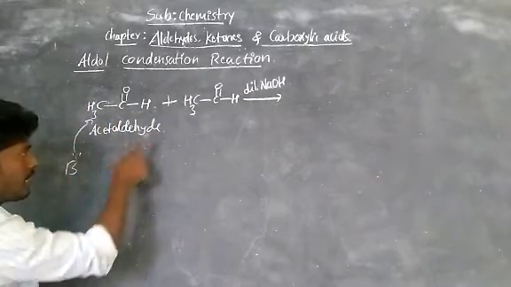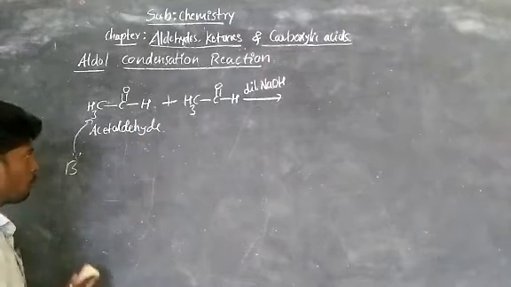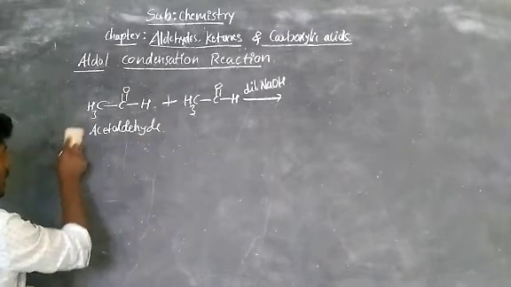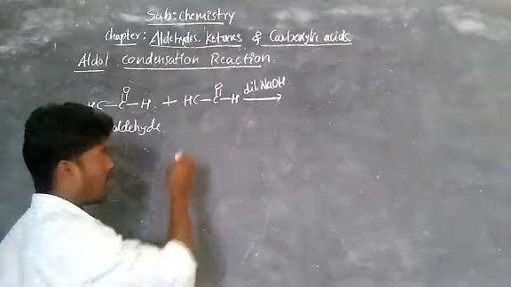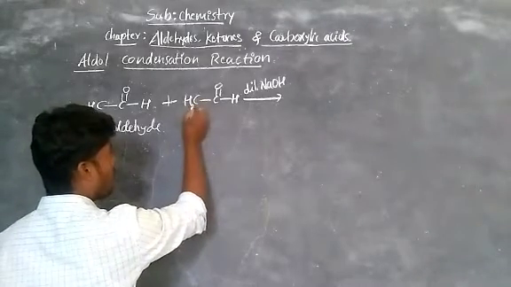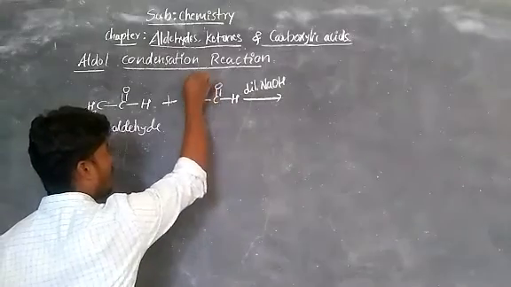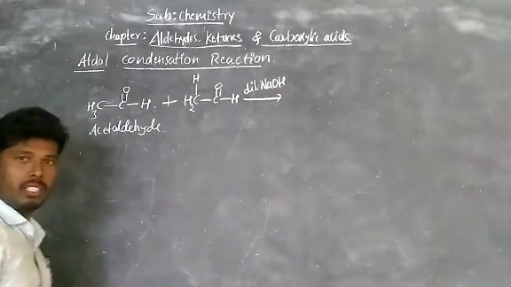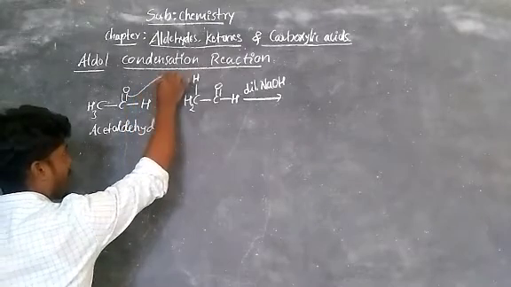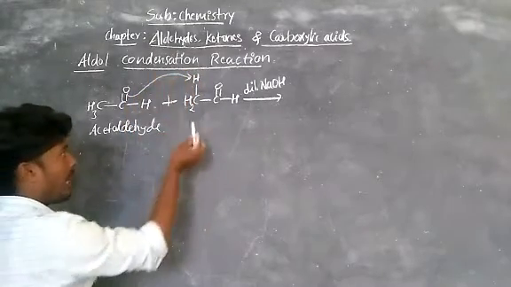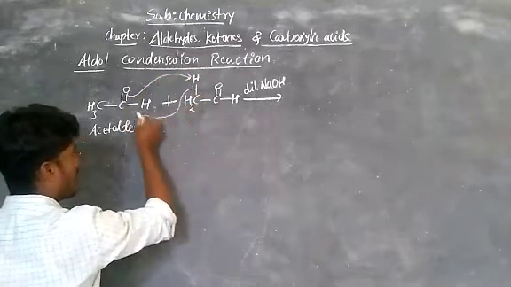The base abstracts from any one of the acetaldehyde molecules. Let's assume it will abstract from this one. Here there are 3 hydrogens on the carbon; out of 3, I write 2 hydrogens here, 1 is here. Now let's observe this oxygen abstracts this hydrogen and it makes a bond with this carbon.